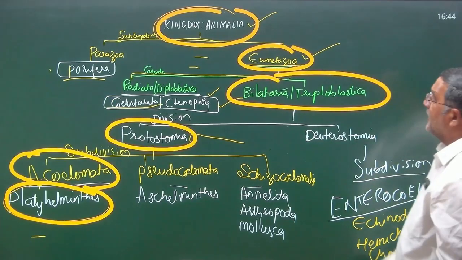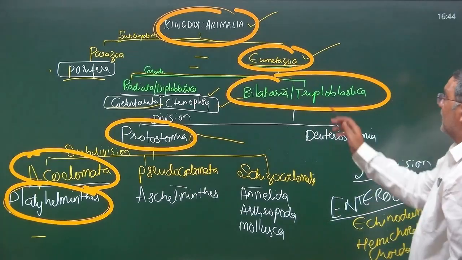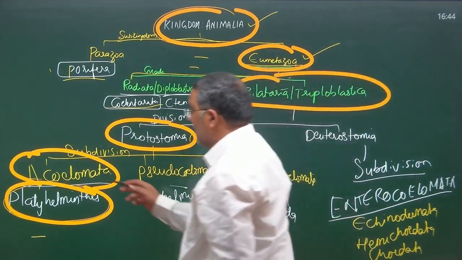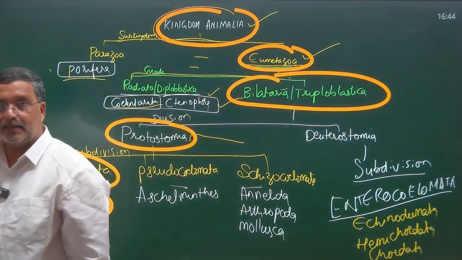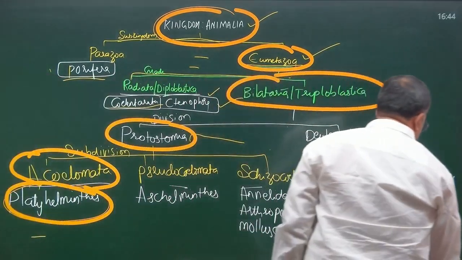For phylum Platyhelminthes, kingdom is Animalia, subkingdom is Eumetazoa, grade Bilateria or Triploblastica, division Protostomia, subdivision Acoelomata, phylum Platyhelminthes. Let's go and fill there.